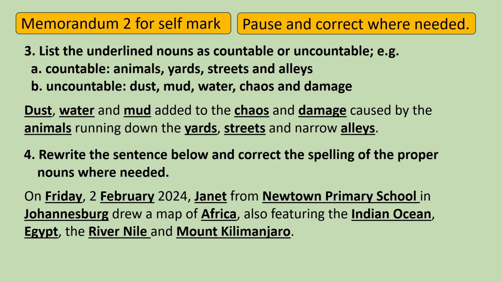4. Rewrite the sentence below and correct the spelling of the proper nouns where needed. Friday, capital letter. February, capital letter. Janet, capital letter. Newtown Primary School, all three words, Newtown, Primary and School, capital letters. It's a unit. Johannesburg, Africa, Indian Ocean, Egypt, and then notice for English, British English, we say River Nile, we don't say the Nile River. So River Nile and also Mount Kilimanjaro is the correct way.